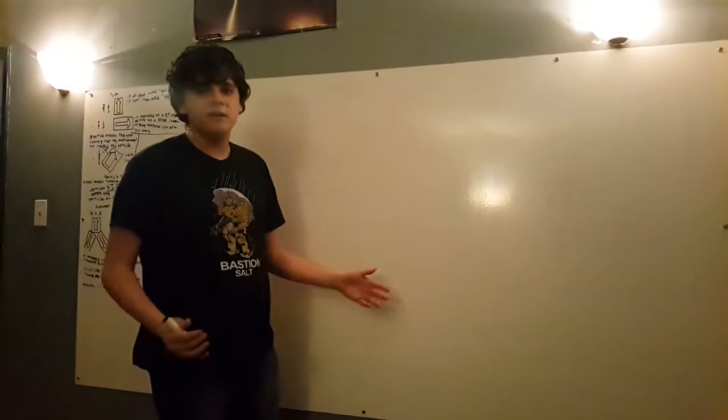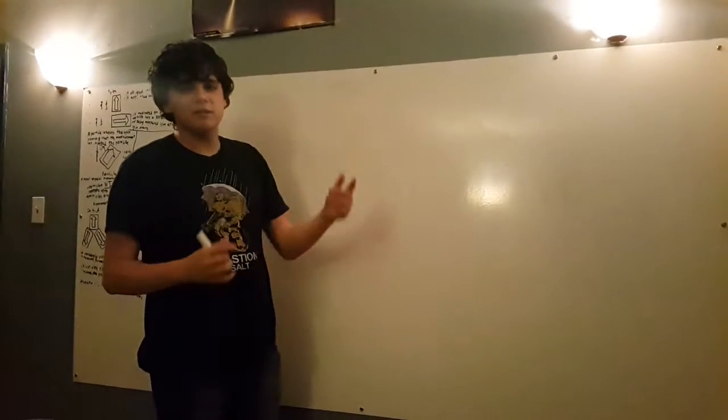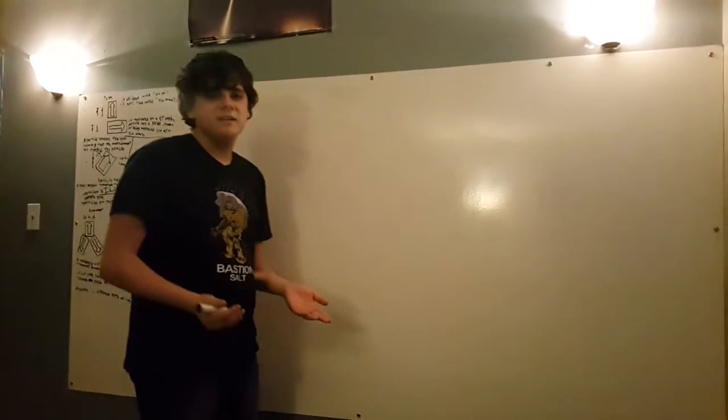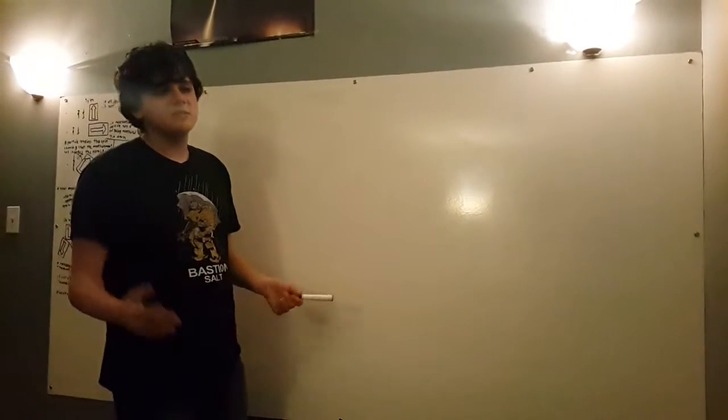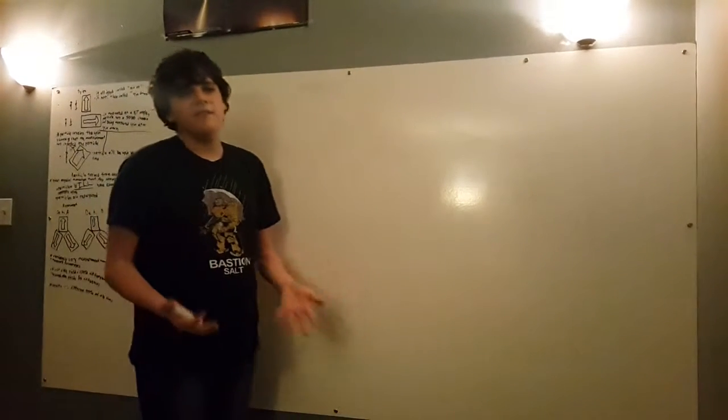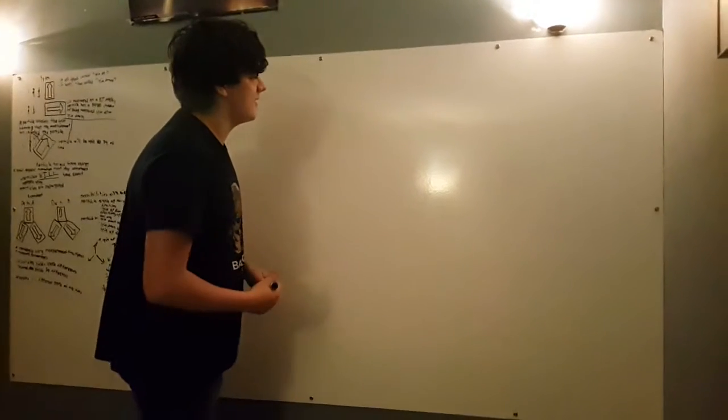If I shoot a gun, okay, and I drop a bullet at the same time as I pull the trigger, both bullets will hit the ground at the same time. Which is kind of crazy, because you think, technically they wouldn't because of the curvature of the Earth, but in the end, it's negligible, so they're really going to hit the ground at the same time.